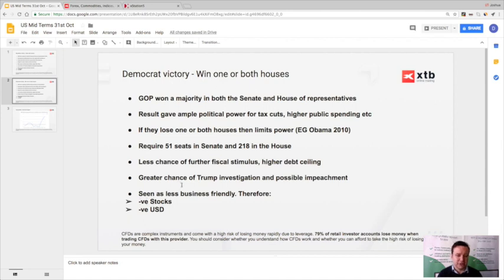There's also a greater chance we do get a more thorough, let's say, Trump investigation and a possible impeachment. And overall, I think you could sum it up as being less business friendly. Therefore, it could be negative for stocks and negative for the US dollar.